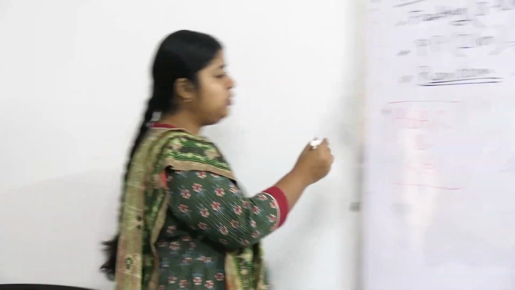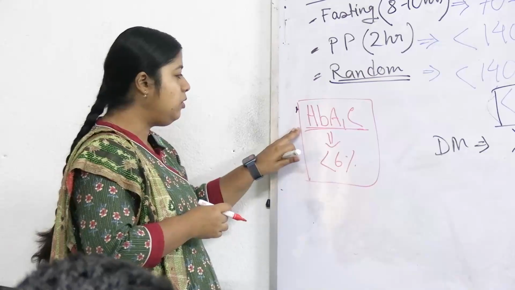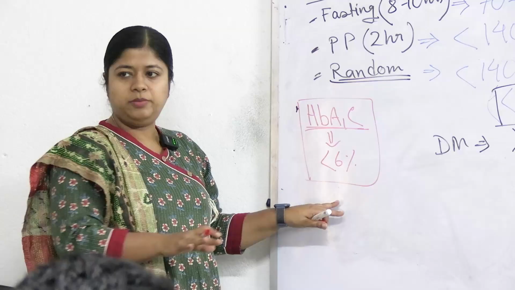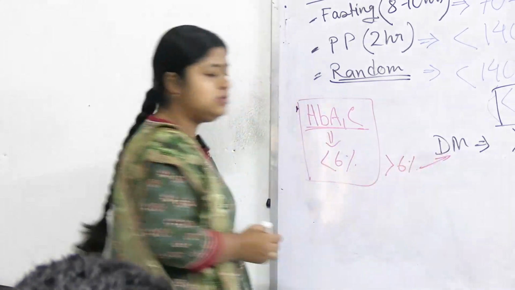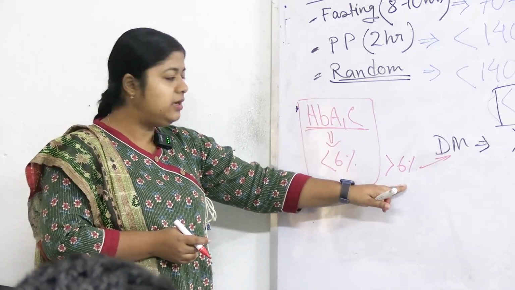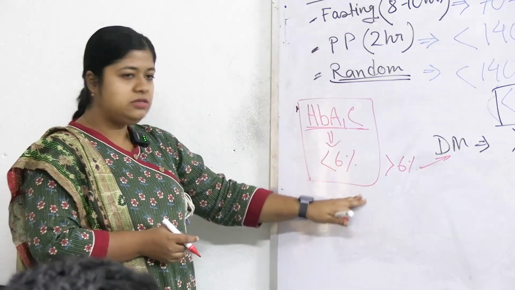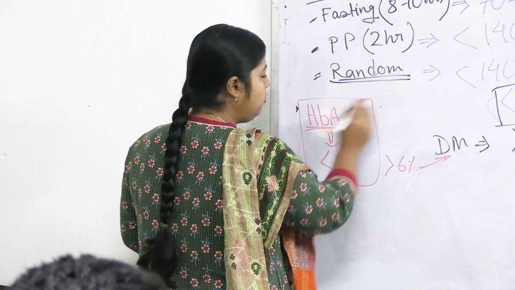Glycated hemoglobin is nothing but RBCs loaded with glucose, or hemoglobin attached with glucose. The glycated hemoglobin percentage should stay below 6% to say the person is normal or healthy. If it crosses 6%, we can say the patient is diabetic. This is the confirmatory diagnostic test, where with a single value, even if the other values are not present, we can say the person is diabetic, because this can show the load of the last 3 months.